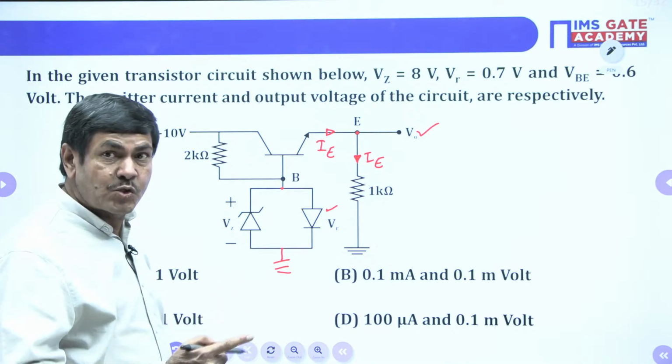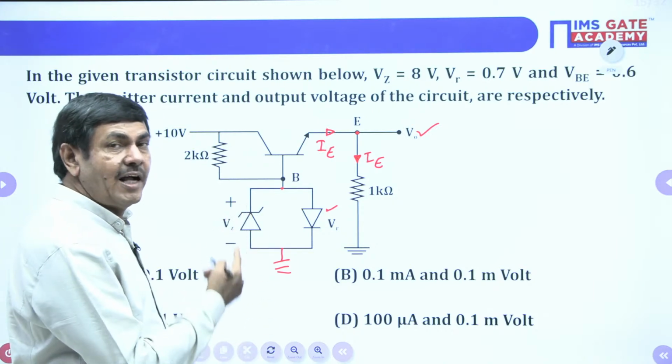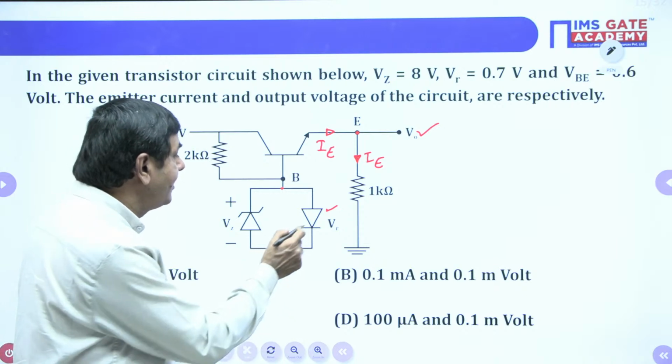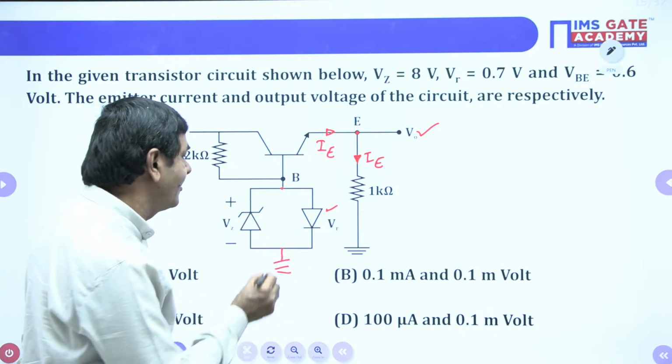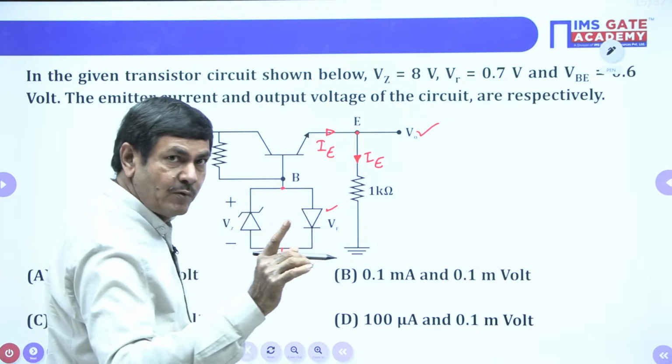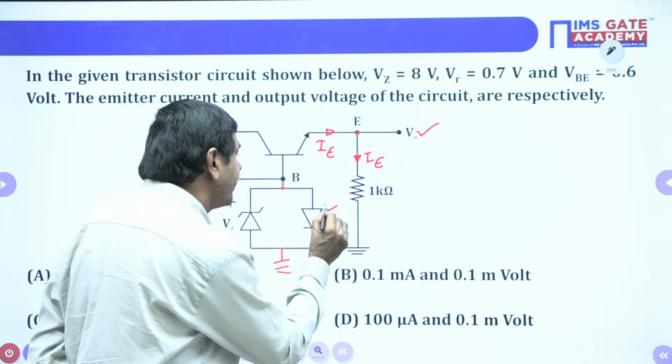Once it starts to operate, it doesn't allow the other one to operate. So which has the low voltage drop? The diode has the low voltage drop. Whenever this node voltage reaches 0.7 volts, immediately the diode is going to operate.